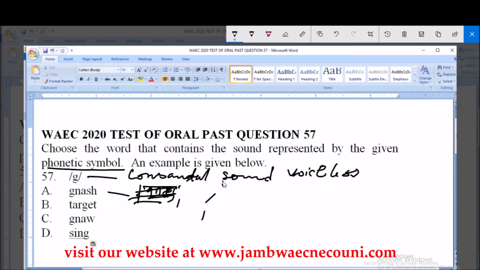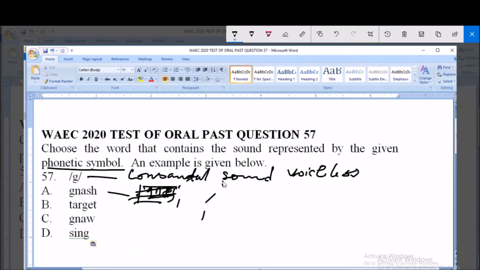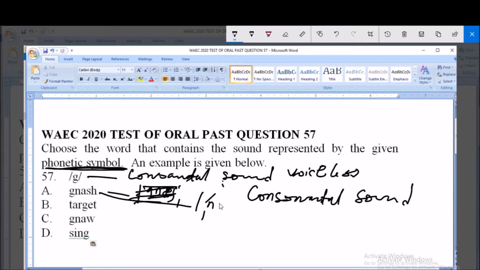Question number 57. The instruction here says that we should look out for the word that contains the given phonetic symbol, and the given phonetic symbol is a consonant sound. This means that it's a consonant sound, and option A is pronounced as nash.